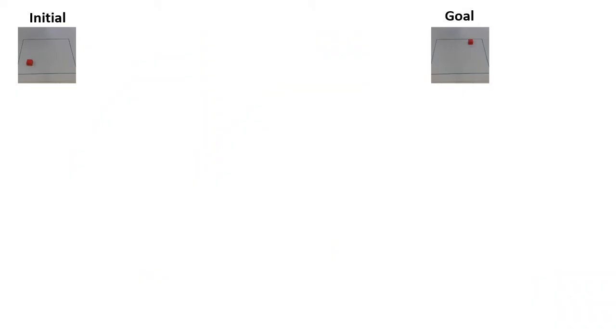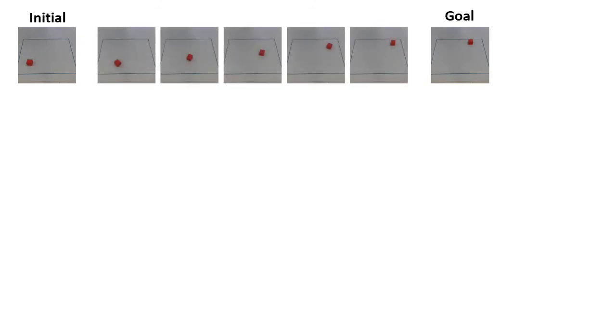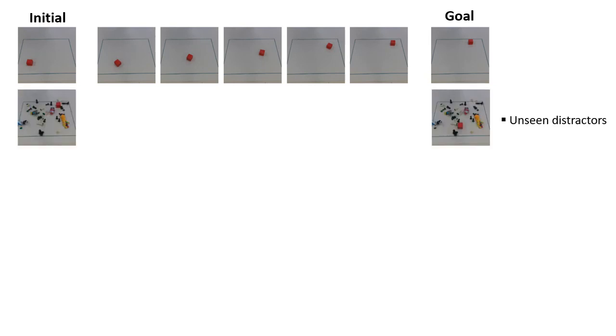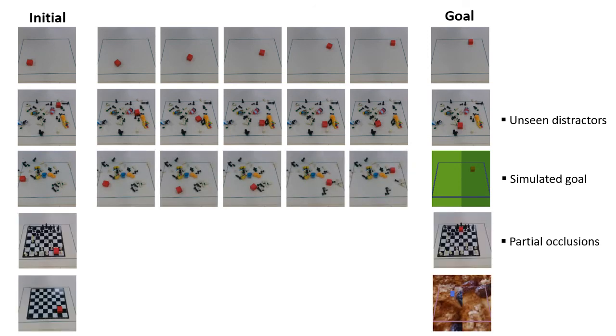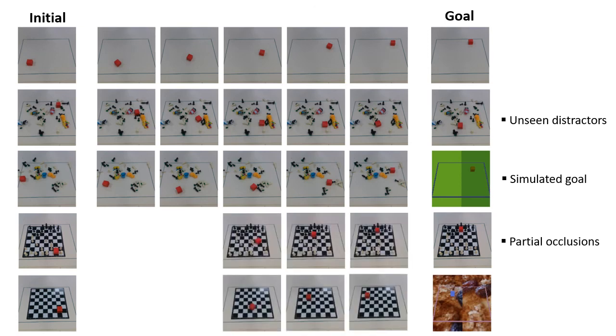We test our method using diverse and non-trivial texture, light, and unseen distractors. We start from a plain scenario, which is similar in nature to the simulated training data. We also test when many unseen distractors are scattered, and next, we use simulated images as goal observations. Finally, we test our method using a challenging checkerboard as a distractor with real or simulated goals, and even deal with partial occlusions. Our method managed to encode useful features for planning even in these very challenging setups.